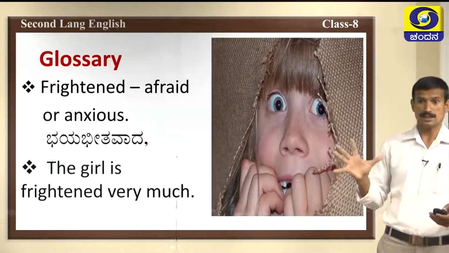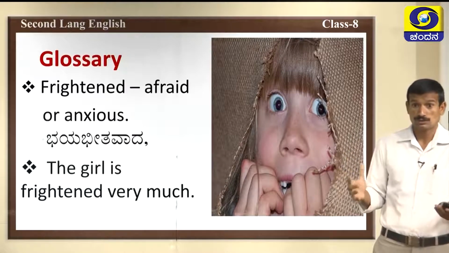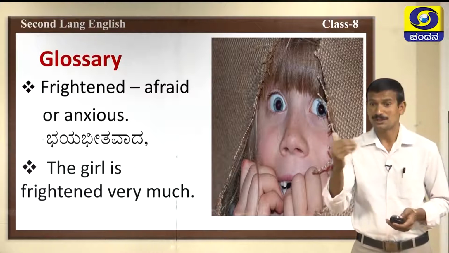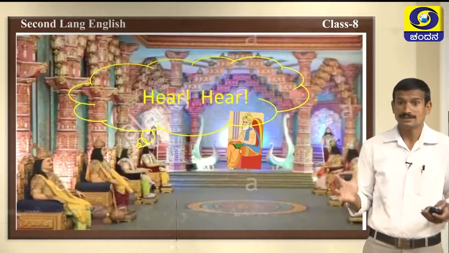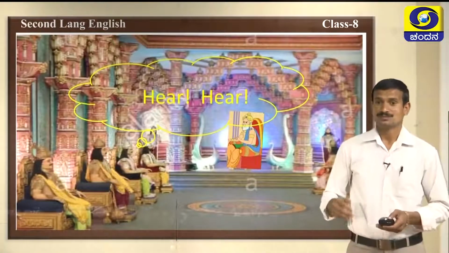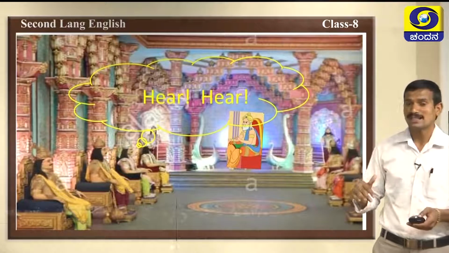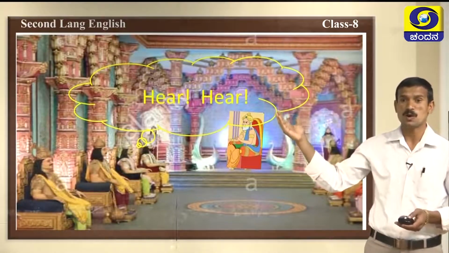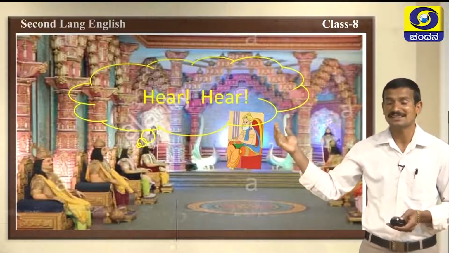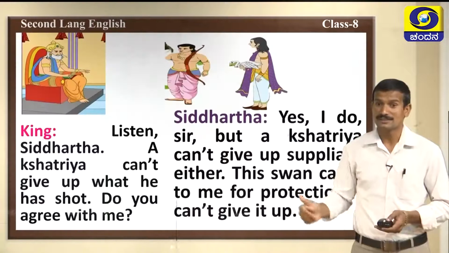Next one, frightened. What's the meaning of frightened? Afraid or anxious. Can you observe the image? What is there? The girl is frightened very much. When Siddhartha says, I saved the swan's life, all the courtiers say, hear, hear. What the prince is saying is very good, a very good lad, very good boy, they say.